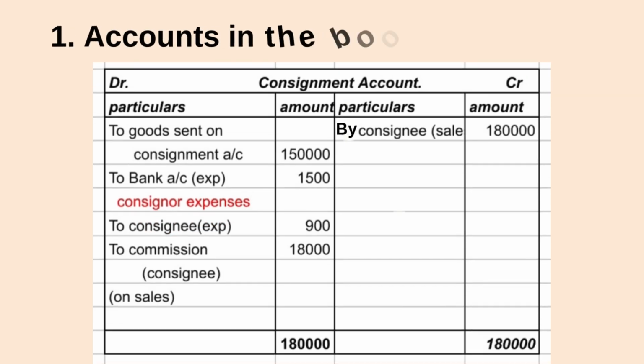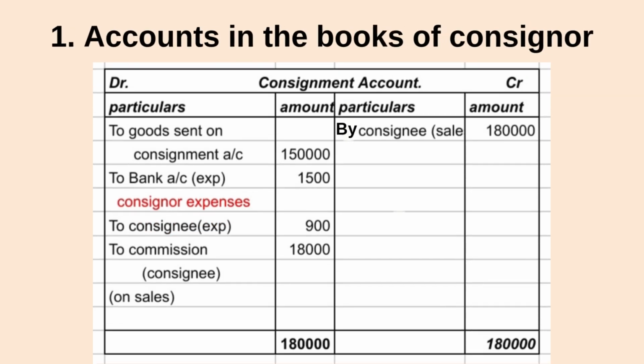Now let's start how to solve the problem, putting all the items into the proforma. Open accounts in the books of consignor and start with the consignment account. Debit, credit, draw the proforma. Write down: to goods sent on consignment, 1,50,000; to bank account expenses, consignor expenses 1,500, copying everything from the working notes; to consignee expenses 900. Next, come to the credit side: by consignee sales 1,80,000. Now come to commission. To commission, we have already calculated in the working notes, so copy from there, 18,000. Okay, all items finished.